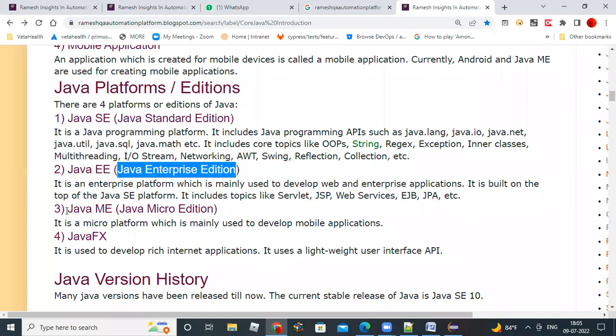There is also Java ME, that means Micro Edition. Micro Edition is mainly used to develop mobile applications. So based on your development, you can take that version and install it on your machine.